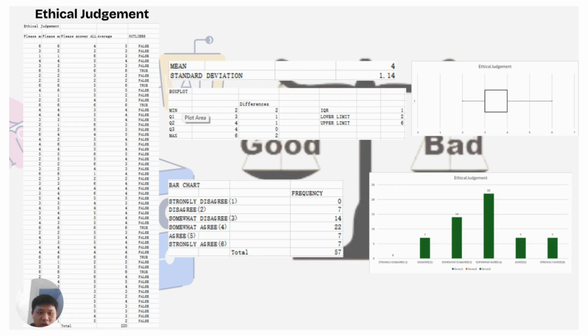We also calculate the box plot, then find the differences to make our box plot here. We also calculate the frequency for this ethical judgment variable. The highest frequency is somewhat agree, so we use that frequency to build our bar chart.